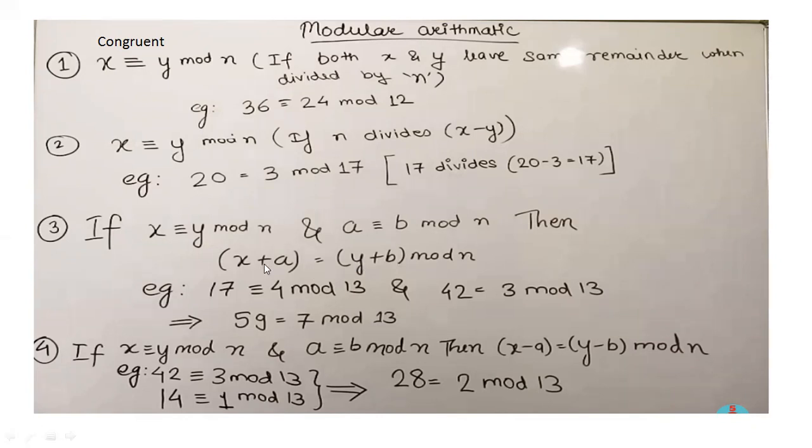So x plus a, so 17 plus 42, that is 59. And the second one is y plus b. So y plus b, 4 plus 3, that is 7. Mod n, n is the same, that is 13. So here, when you divide, you will get the remainder. Similarly, if you divide here, 59,